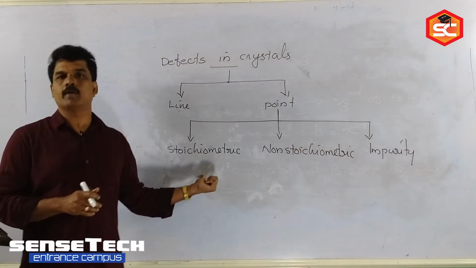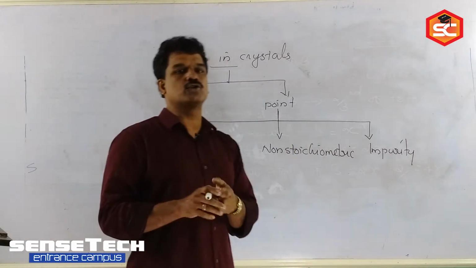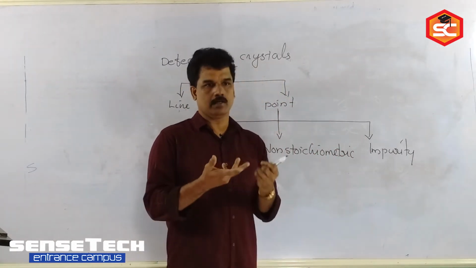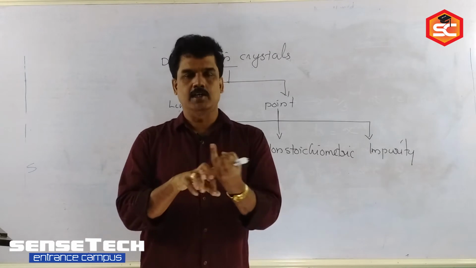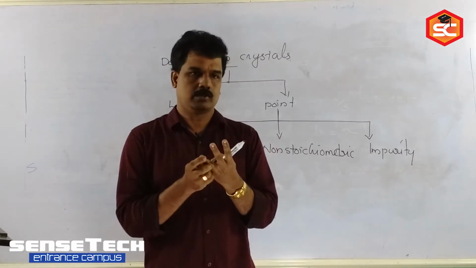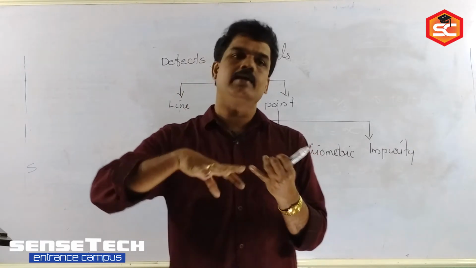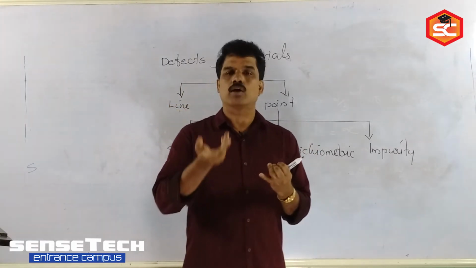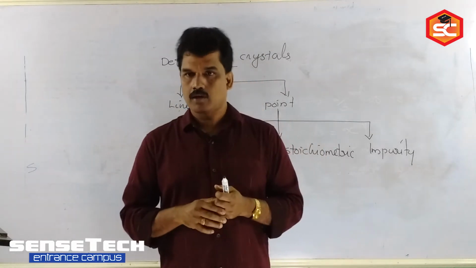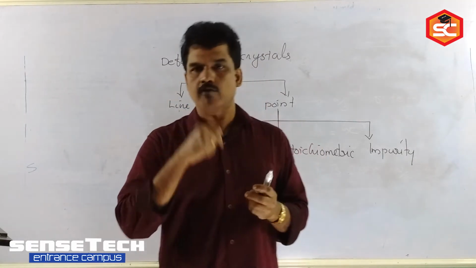Then you studied stoichiometric defects. What are the different types of stoichiometric defect you studied? One is vacancy defect, then the second one, interstitial defect. Vacancy defect can occur whether it is in ionic crystals or in metallic solids.